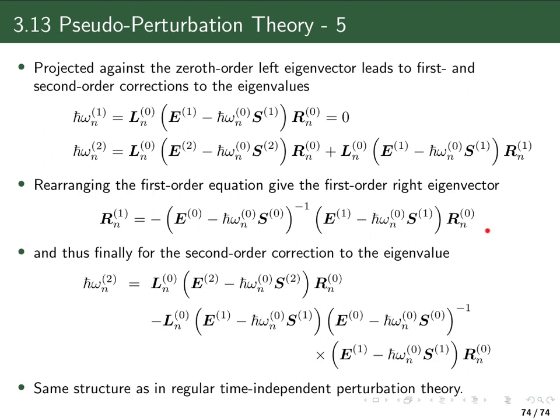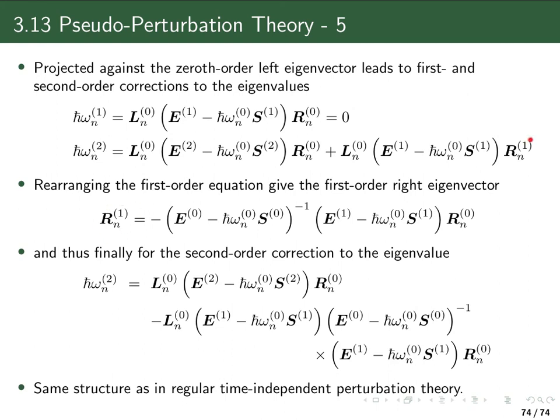And I get this expression here, which also very much looks like the first order correction to the wave function, because I have a denominator which is a 0th order energy, and here is my 0th order term in the matrix. And in the numerator, I have a first order term and a 0th order right eigenvector here.